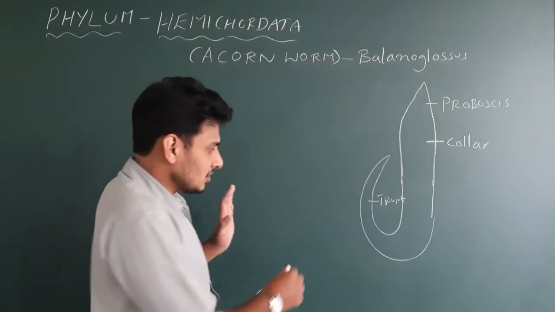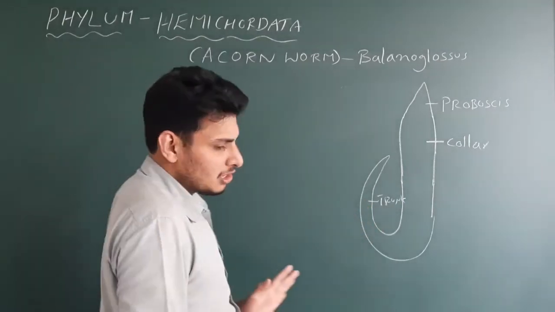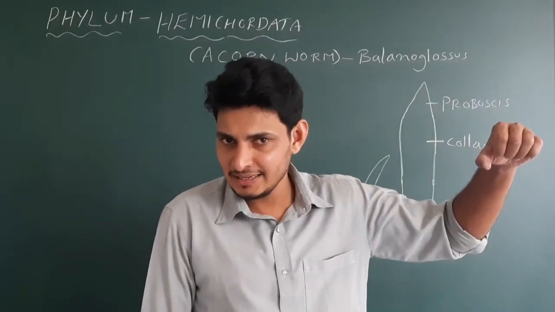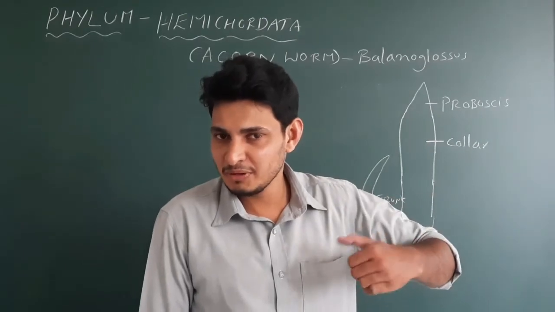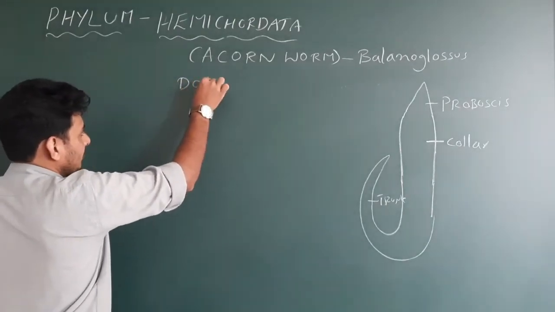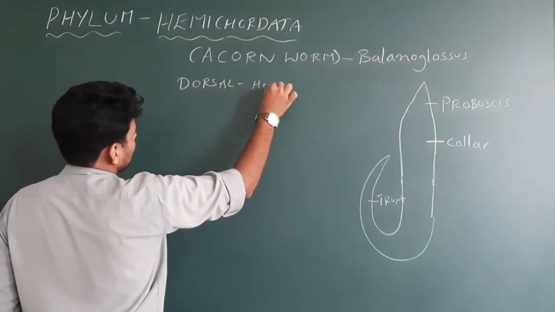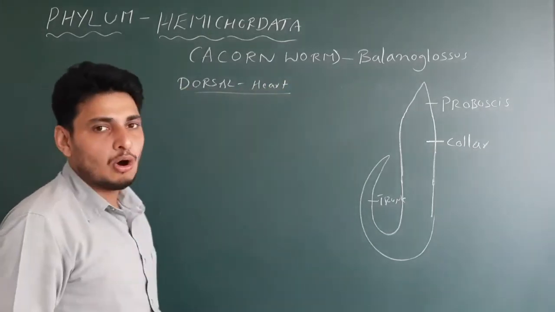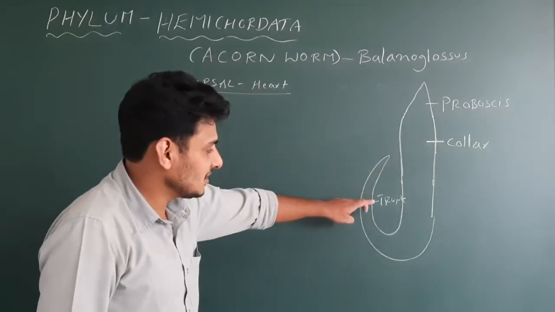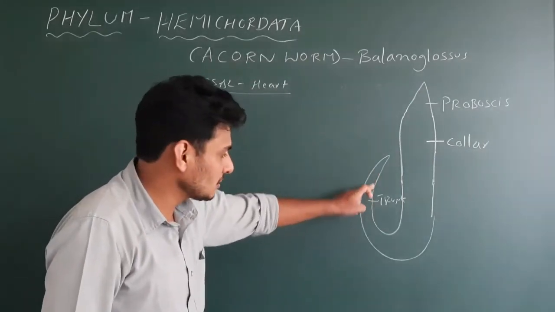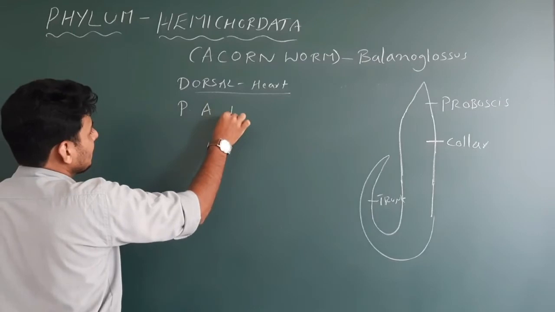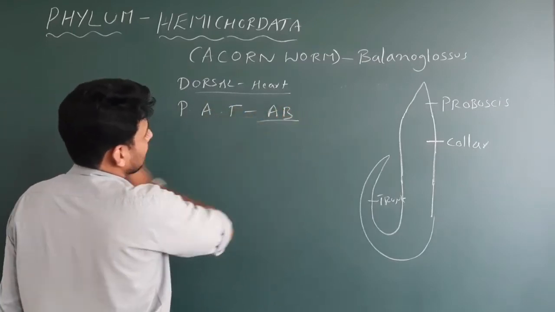What is the important characteristic of the phylum Chordata? They have a post-anal tail. Heart is ventral. Here, the heart is dorsal. A dorsal heart is an important characteristic of all invertebrates, lower level organisms. So, one point. Next, do they have a post-anal tail? No, it looks like a tail, but it is the trunk part. So the post-anal tail is absent.